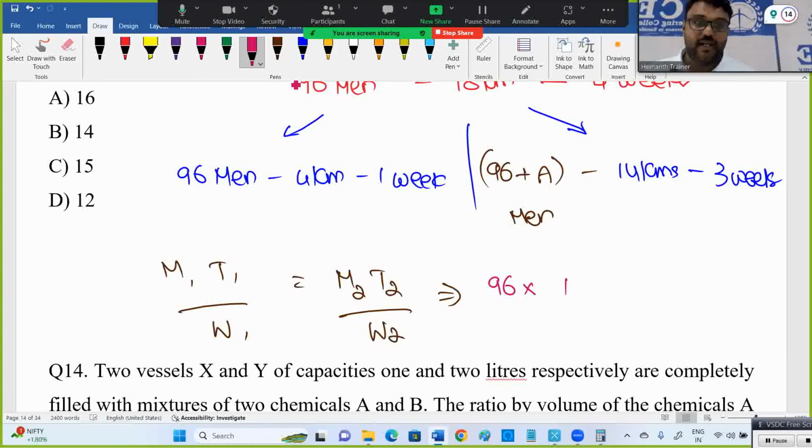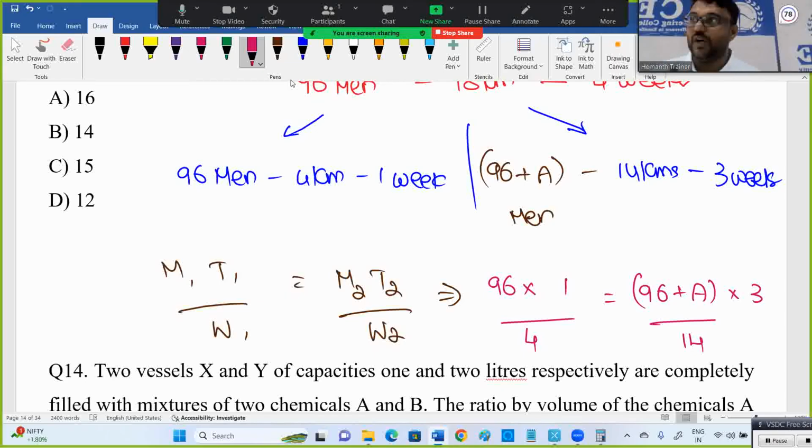M1 is 96 men. T is for timing. How much time is 1 week? How much work completed is they completed 4 kilometers. Now M2 is 96 plus A, T stands for timing. They should complete that in 3 weeks. What the work should be done is 14 kilometers they have to complete. W stands for work. M stands for how many members. T stands for the timing. How much time.